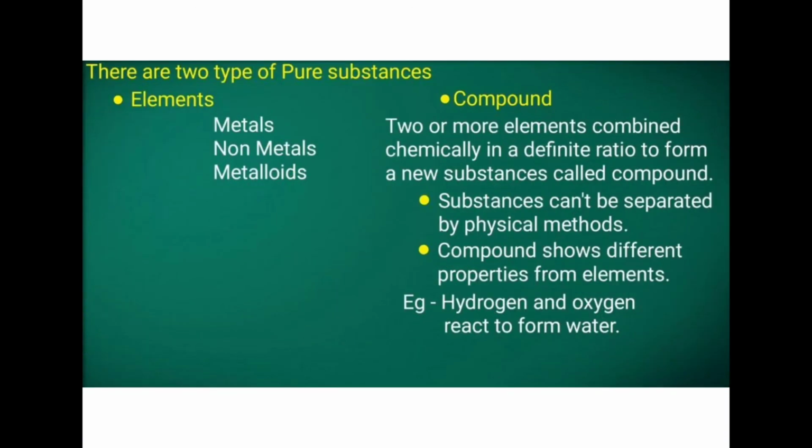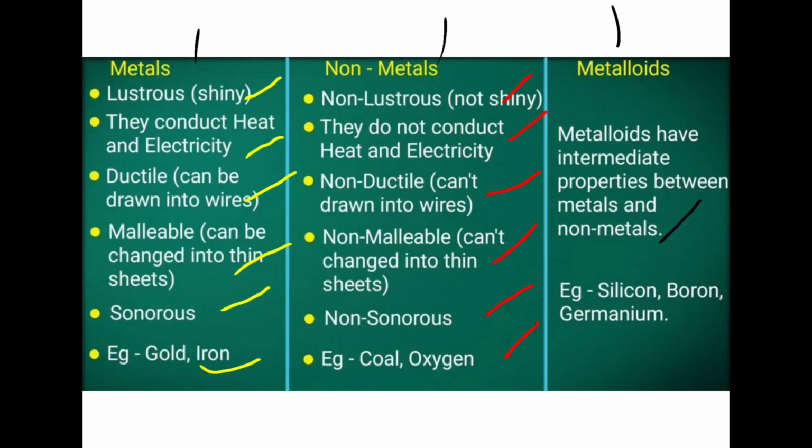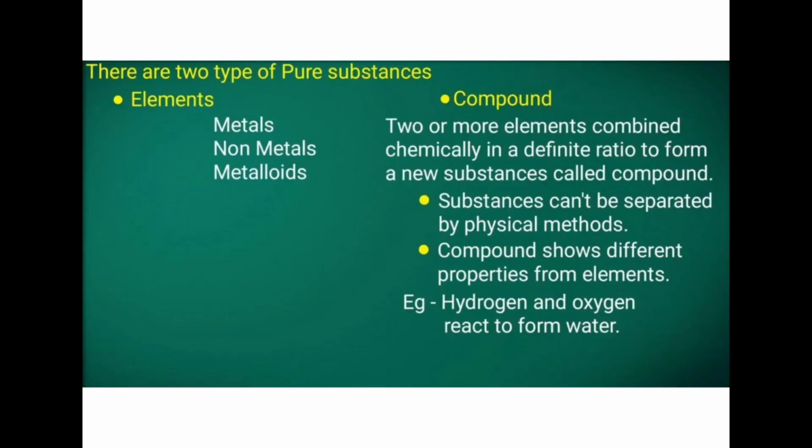Then next one is about compounds. So first we studied elements, metals, non-metals, and metalloids. Now we are going to study compounds. Two or more elements combine chemically in a definite ratio to form a new substance, called a compound. So a compound means there will be more than one element. Here is one example: hydrogen and oxygen react to form water.